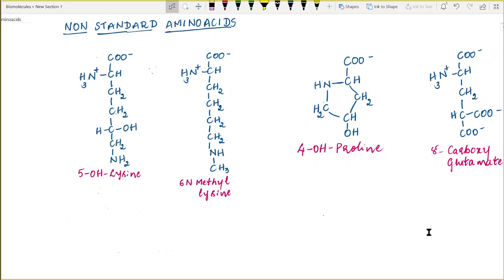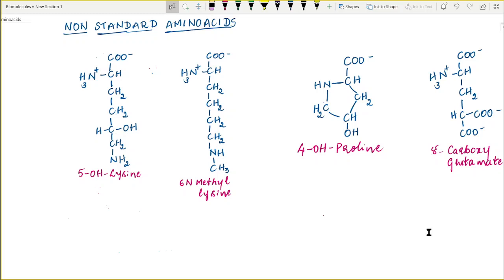Some of the 22 standard amino acids, once they have been incorporated in the proteins, undergo post-translational modifications like the addition of OH groups, or some might be added with a methyl group, some other might be added with a phosphate group. So a variety of modifications take place with these amino acids.